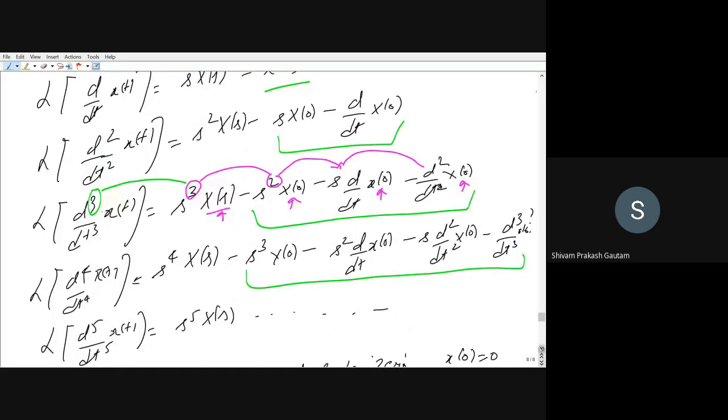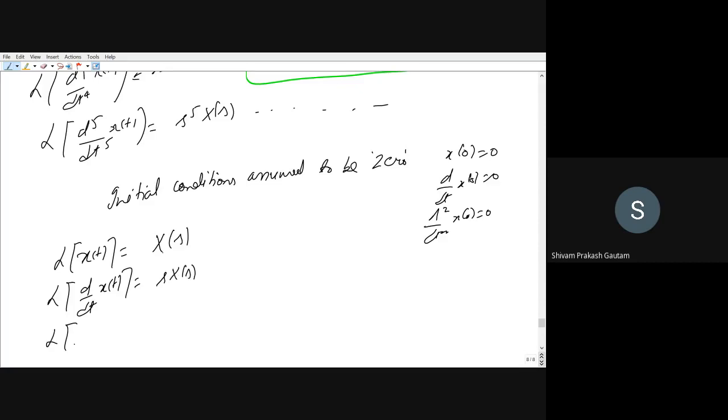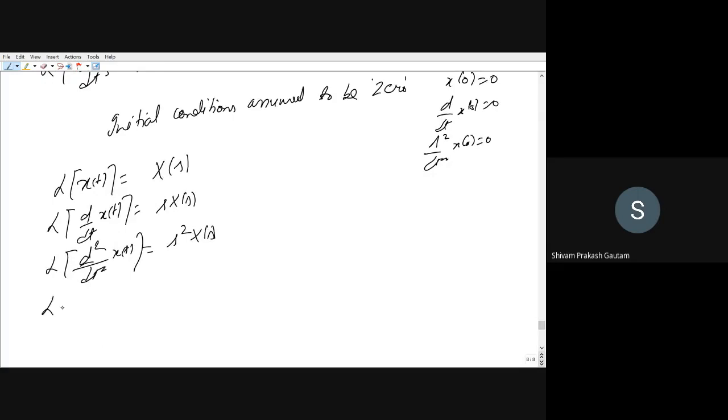So you will be only having the remaining part. And what is the remaining part? That is the Laplace transform of x of t. If the Laplace transform of x of t is X(s), then the Laplace transform of d by dt of x(t) will be equal to sX(s). Laplace transform of d squared by dt squared x of t will be equal to s squared X(s). Laplace transform of d cubed by dt cubed x of t will be equal to s cubed X(s). So whatever the order of the derivative, that will be the power of s. Are you understanding this?